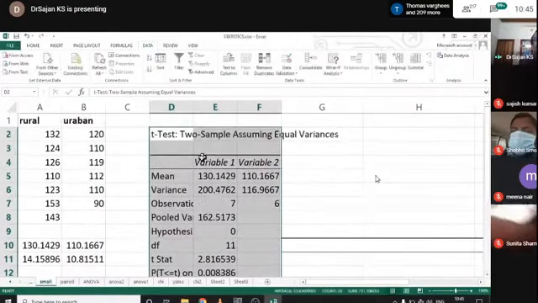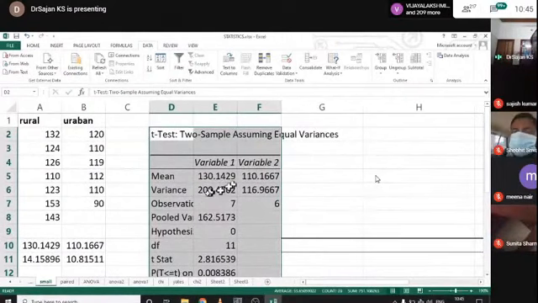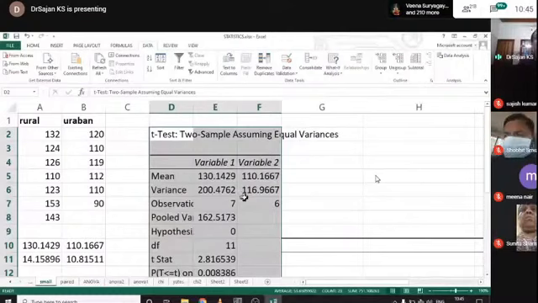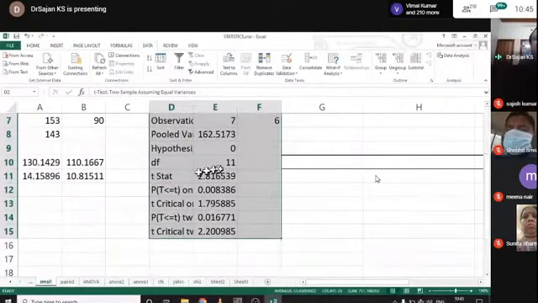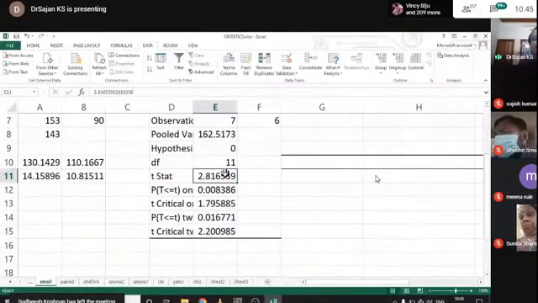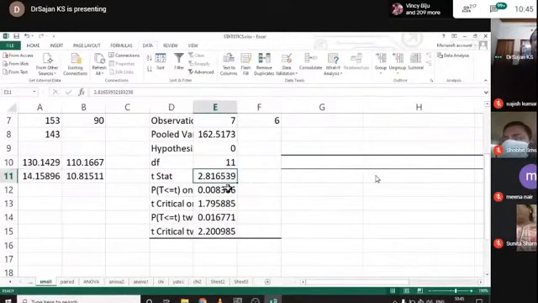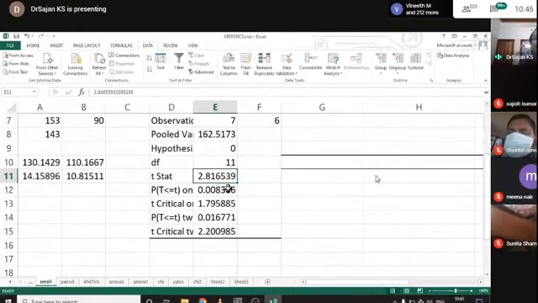It shows the mean value of the first variable, the second variable, and their variances. From this we can see that there is no equal variance, so we can go for the unequal variance test also, but it will not make much difference. Then there are the numbers, pooled variance, hypothesis, degrees of freedom, and the t statistic, which is the important value for us. 2.81 is greater than 1.96, the table value for 95% level of confidence.